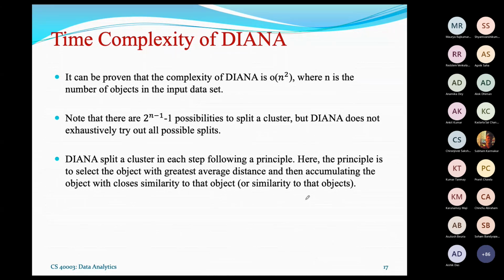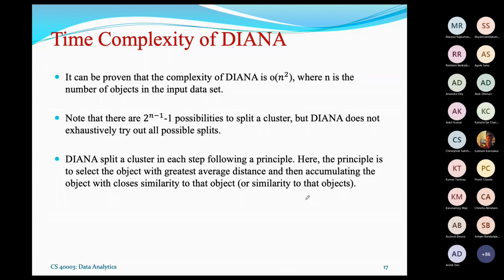A cluster with the largest diameter implies that it is the larger cluster than the others. That is why our next step should start with the cluster which has the largest diameter. I think it is okay. Yes, sir. Thank you. Okay, very good.